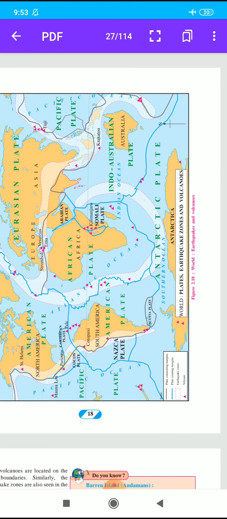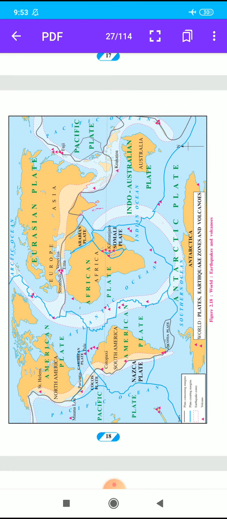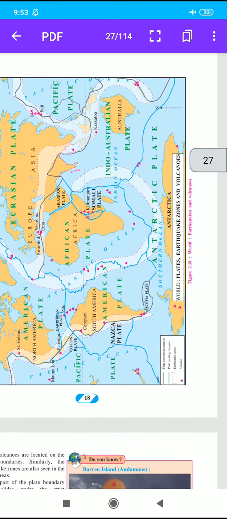Geographical explanation: by looking at figure 2.18 you will understand that the plate boundaries are directly related to areas of earthquakes and volcanoes. Most of the volcanoes are located on the plate boundaries. Similarly, the earthquake zones are also seen in the border areas. Look at this map and write some answers.